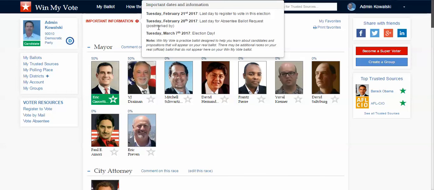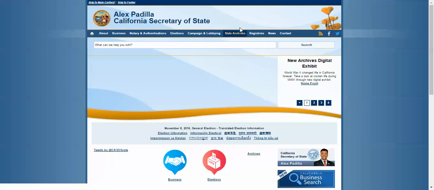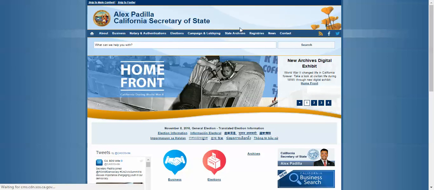And I also have things like important dates leading up to the election to make sure that I get registered. I also have nice resources over here where, let's say if I move to town or I'm not sure if my registration is up to date, I can click here and this will take me to the Secretary of State's page where I can then register online or make sure that I'm registered to vote. So there's a lot of features designed to make it really easy for the voter to choose the right candidate and get to the right place and cast a vote the way they want to.